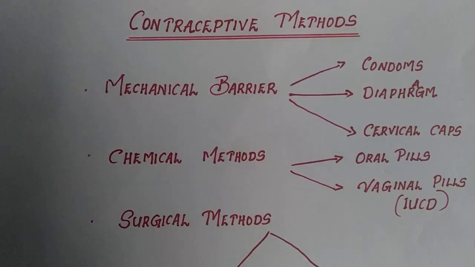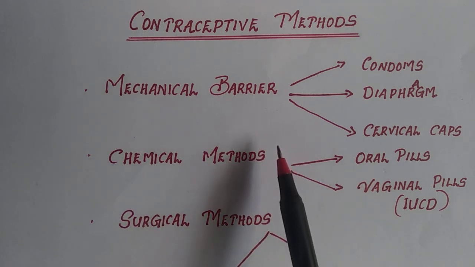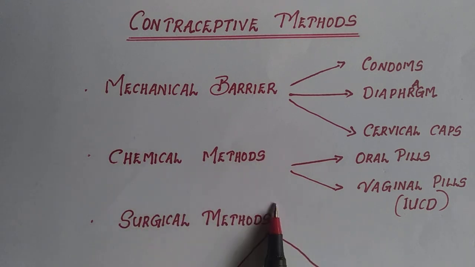So go through the different methods of contraception. You may get a question like what are the mechanical methods of contraception, what are the chemical methods of contraception, as well as surgical methods of contraception. So study this in detail.